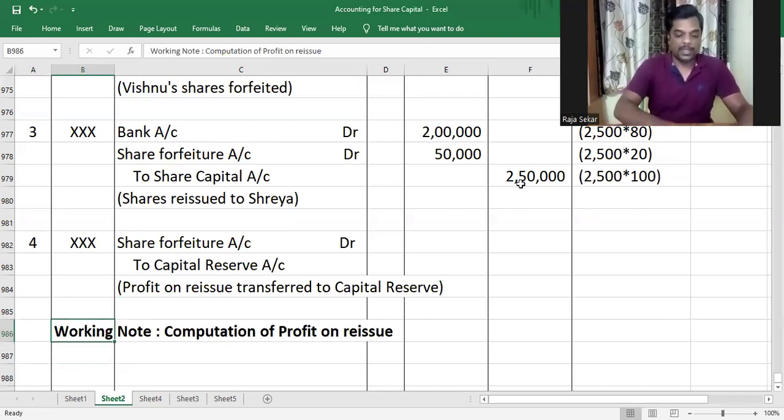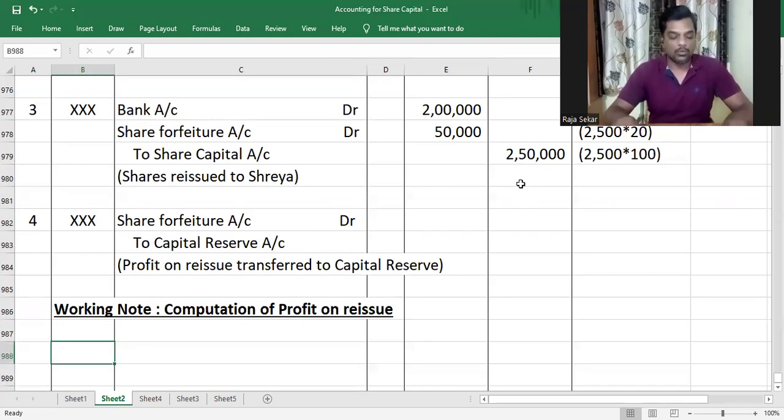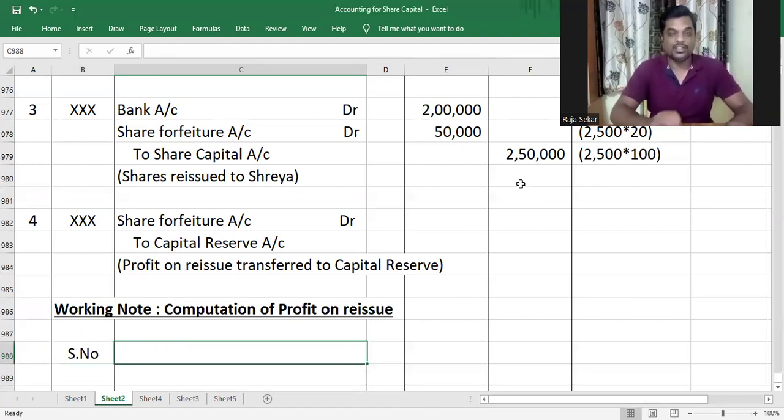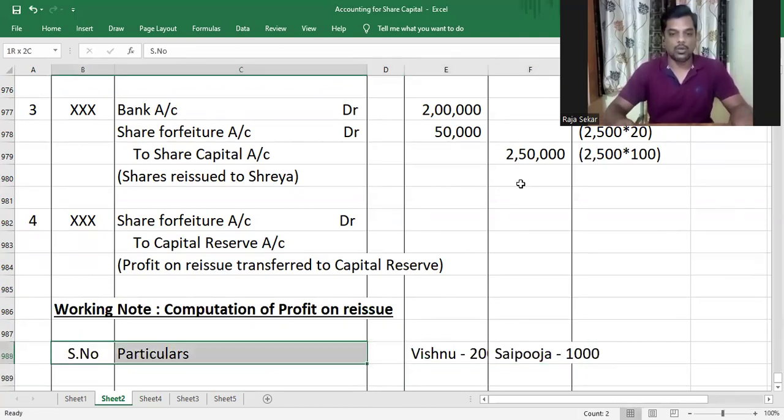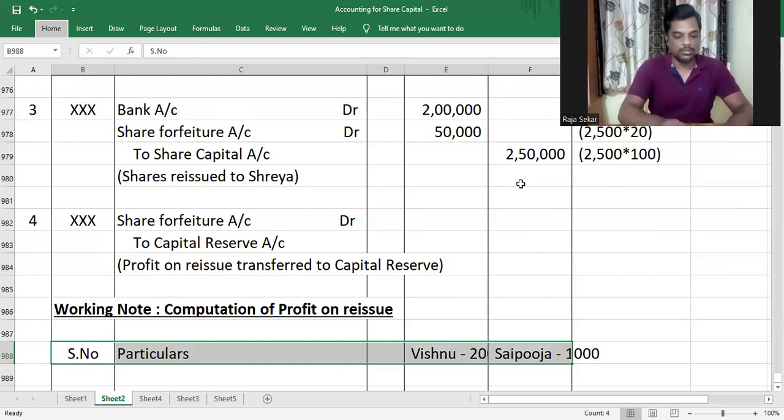When are we supposed to prepare this working note? When there is more than one shareholder with different profit on forfeiture, and there is partial reissue of shares, you have got to prepare this working note. So particulars. What is partial reissue? You're not reissuing all the shares. Understood. And we have two shareholders. Who are there? One was Vishnu, and the other is Sai Puja. Vishnu had how many shares? 2,000. And Sai Puja had how many shares? 1,000. Understood or not, my dear children?